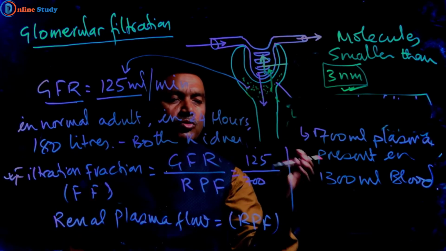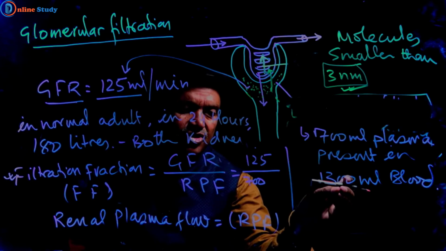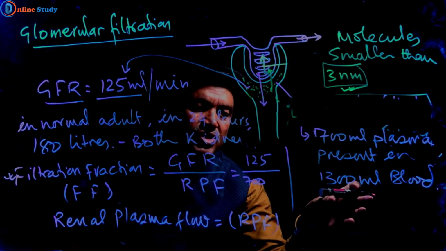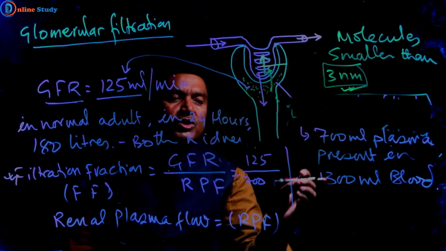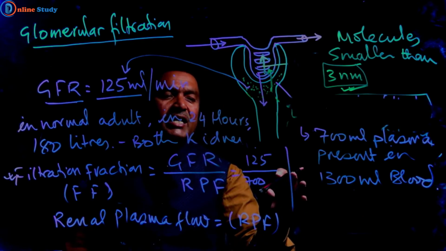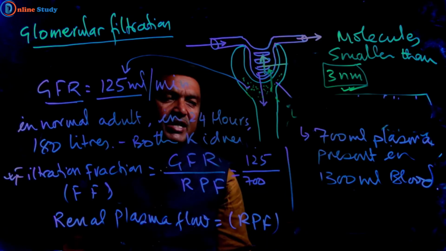And this 1300 ml of blood consists of 700 ml of plasma, because we know blood has plasma and blood corpuscles. So plasma is 700 ml.